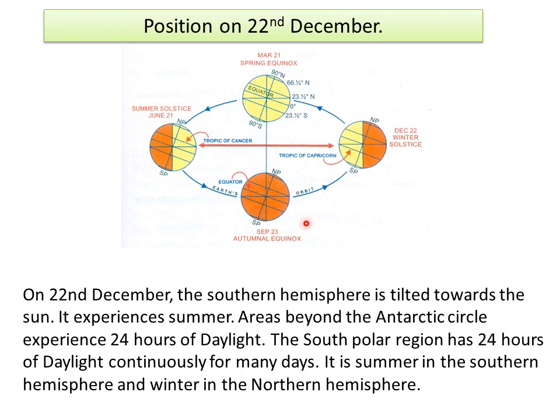On 22nd December, the southern hemisphere is tilted towards the sun and the sun is vertically overhead on the Tropic of Capricorn. So, the southern hemisphere experiences summer. Areas beyond the Antarctic Circle experience 24 hours of daylight. The South Polar region has 24 hours of daylight continuously for many days. It is summer in the southern hemisphere and winter in the northern hemisphere.